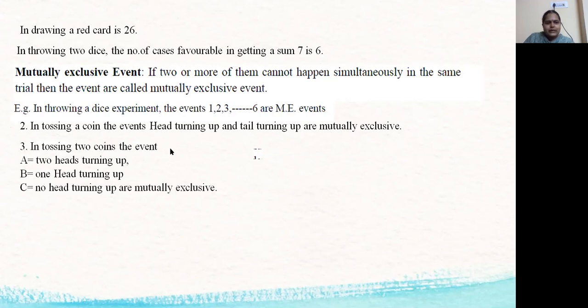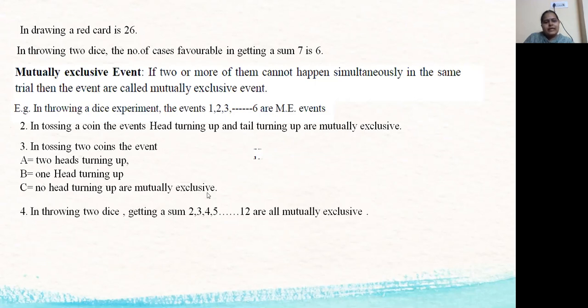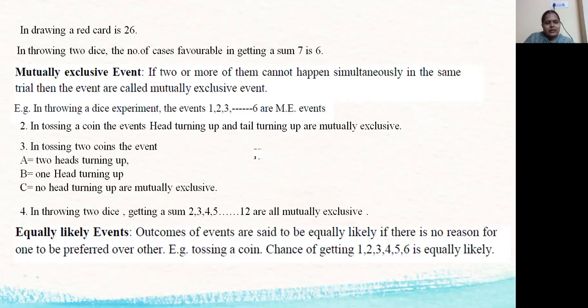In tossing two coins, the events two heads turning up, one head turning up, no head turning up are all mutually exclusive events. In throwing two dice, getting a sum 2, 3, 4, 5 and so on up to 12 are all mutually exclusive events. Next, equally likely events. Outcomes of events are said to be equally likely if there is no reason for one to be preferred over the other. So all will have equal chance. Such kinds of events are called equally likely events.